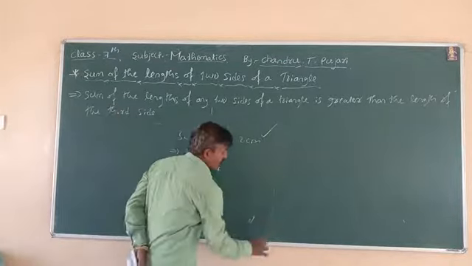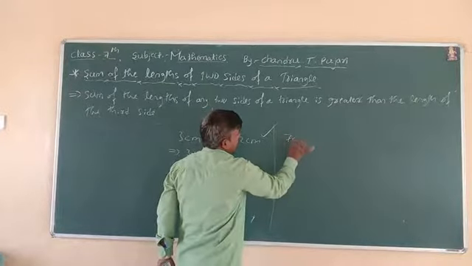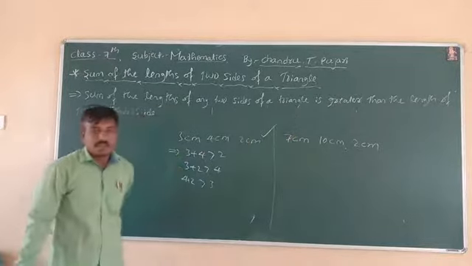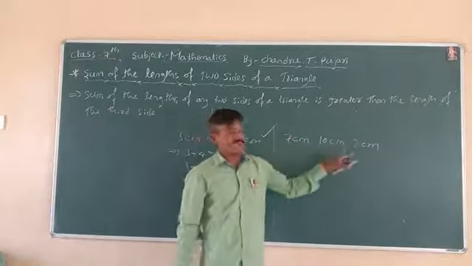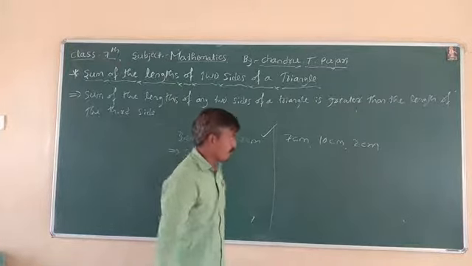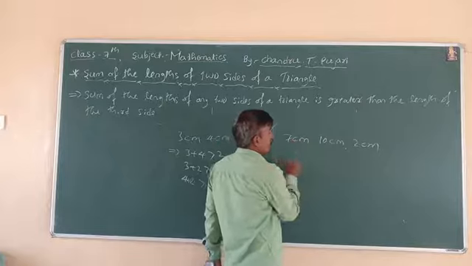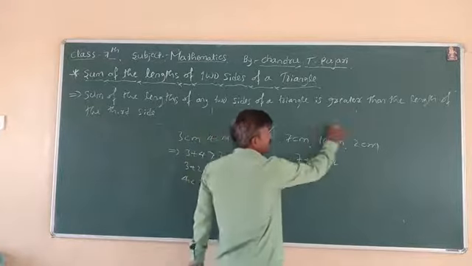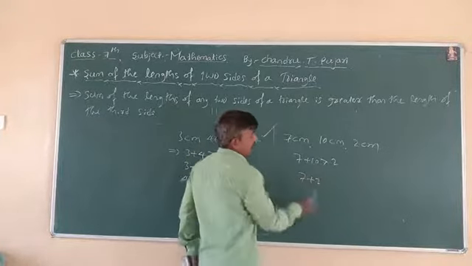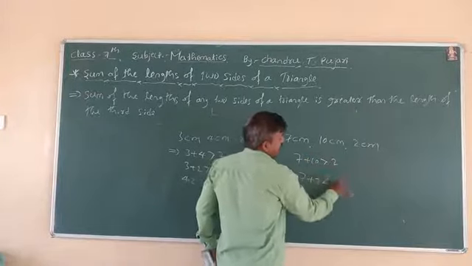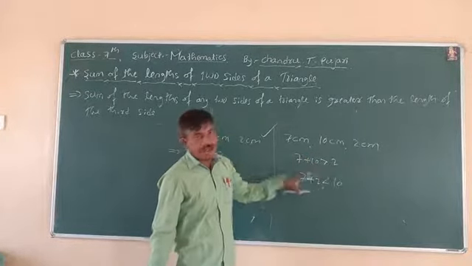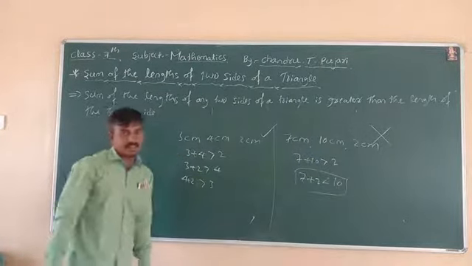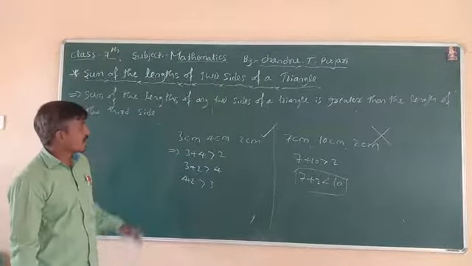Next example: 7 centimeter, 10 centimeter, and 2 centimeter. Check once again. Are these all sides of a triangle? No, impossible. Check once again. The sum of these two, 7 plus 10, is more than 2. One condition is over. Second one, 7 plus 2 is 9, and 9 is smaller than 10. We want greater, but this is smaller. Therefore, these are not sides of a triangle.